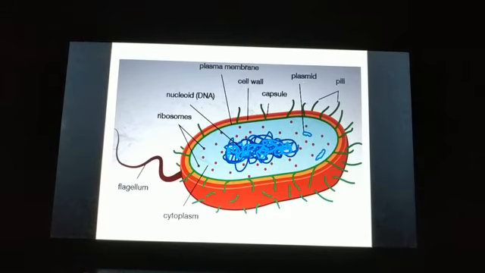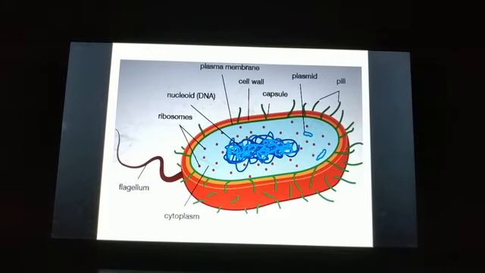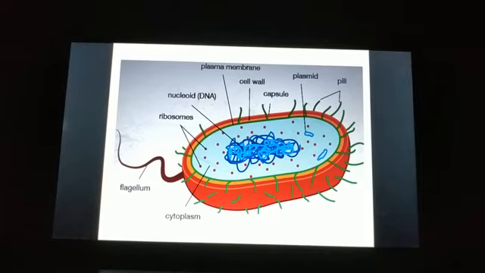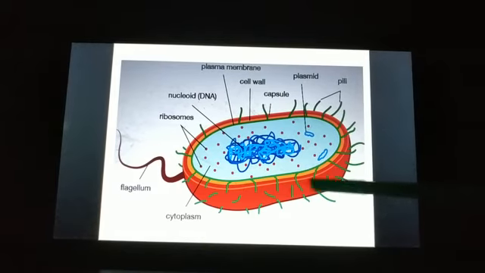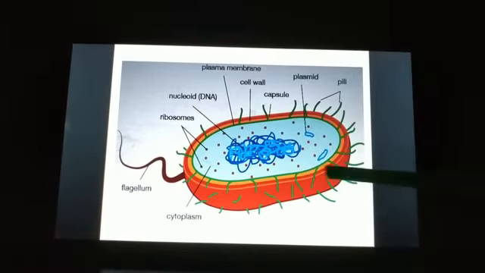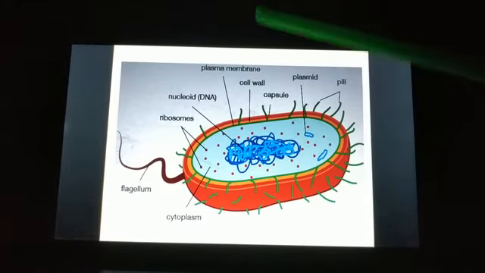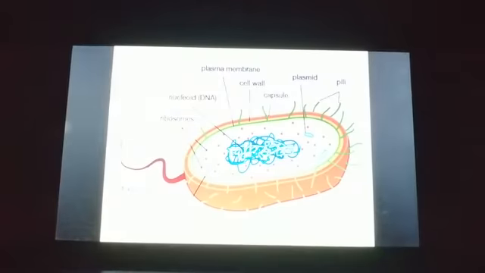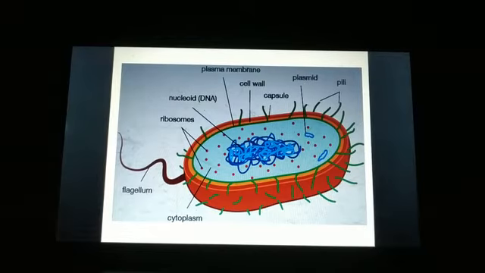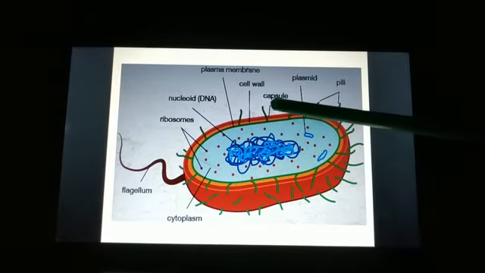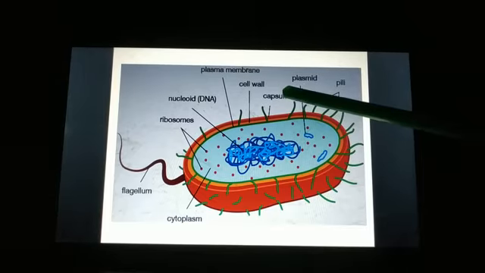Now, in case of prokaryotes, in some bacteria, one more additional layer is present outside the cell wall. And this layer is called as glycocalyx, or the capsule. Can you see here?